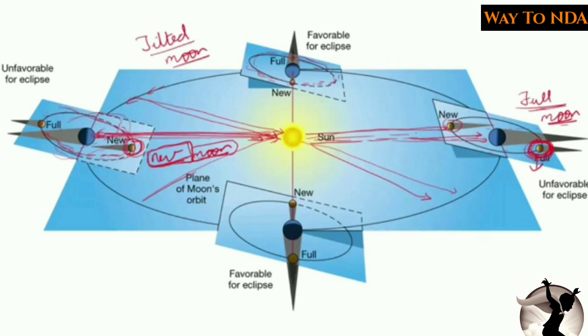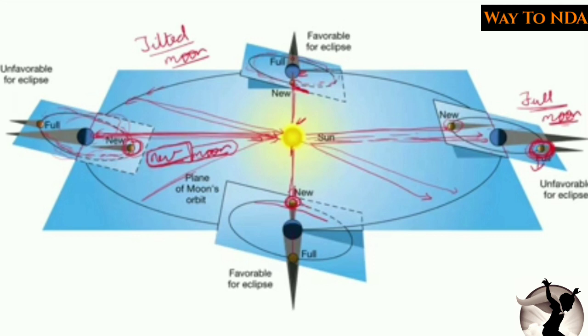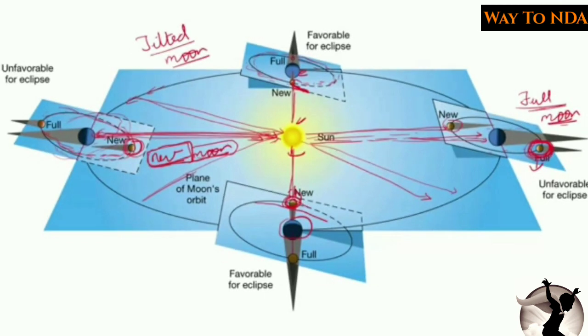But now when it comes here, at this time the three of them will be in the same plane. Earth as well as moon as well as sun, three of them are in the same plane, and at this time the solar eclipse will also happen. And here also you can see three of them are in the same plane. Because this is the tilted axis, but when moon will come here in this position, sun as well as moon as well as earth, three of them will be in the same position, and at this time solar as well as lunar eclipse will happen.